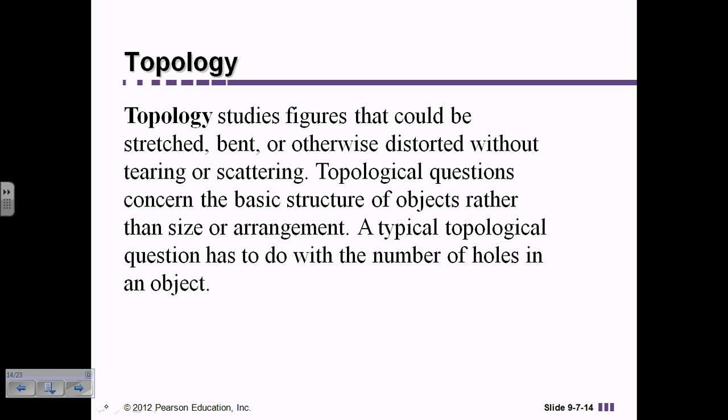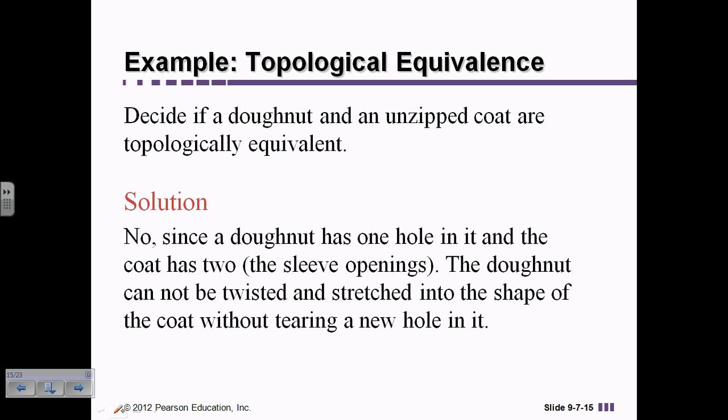So another area of geometry is what we call topology. Topology is studying how things are distorted, bent, stretched, and torn. They talk about the number of holes in an object. So for example, if we were deciding whether a donut and an unzipped coat are topologically equivalent, are they the same?